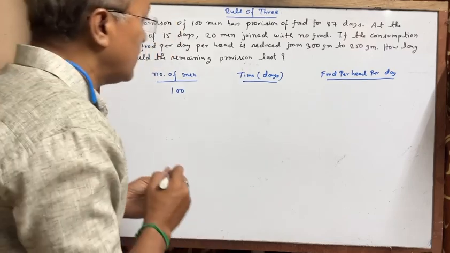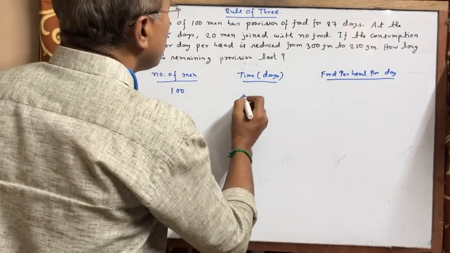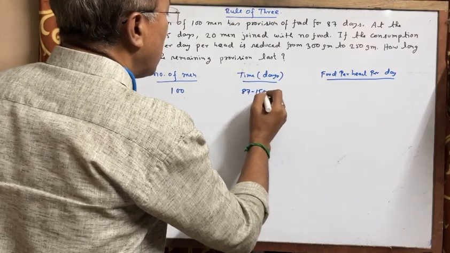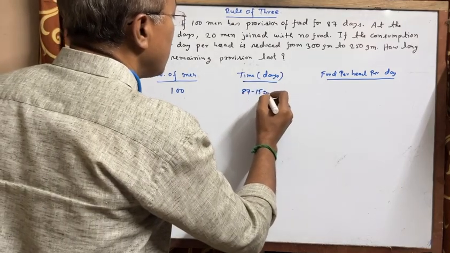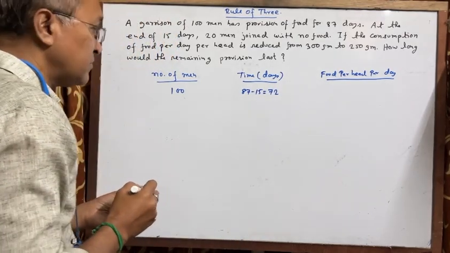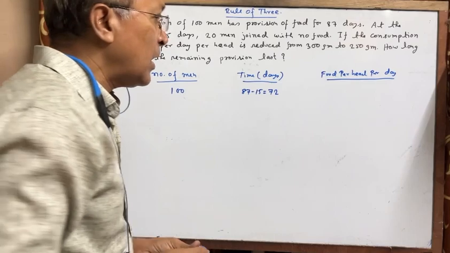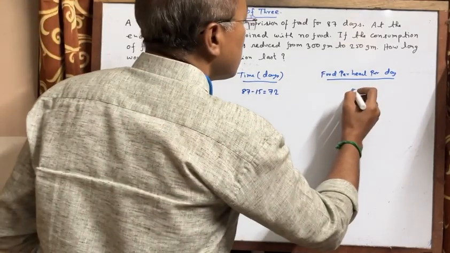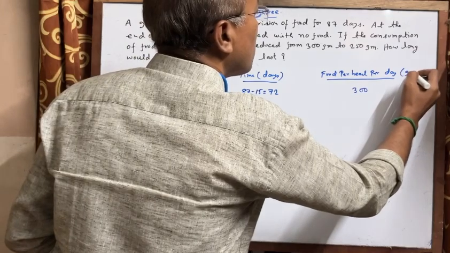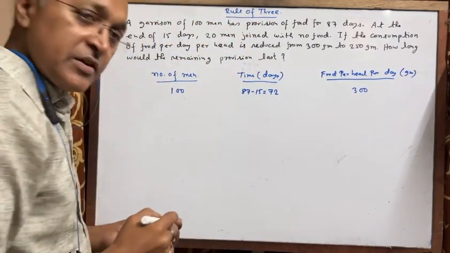So time remaining is 87 minus 15, that is 72 days. And food per head was 300 gram.